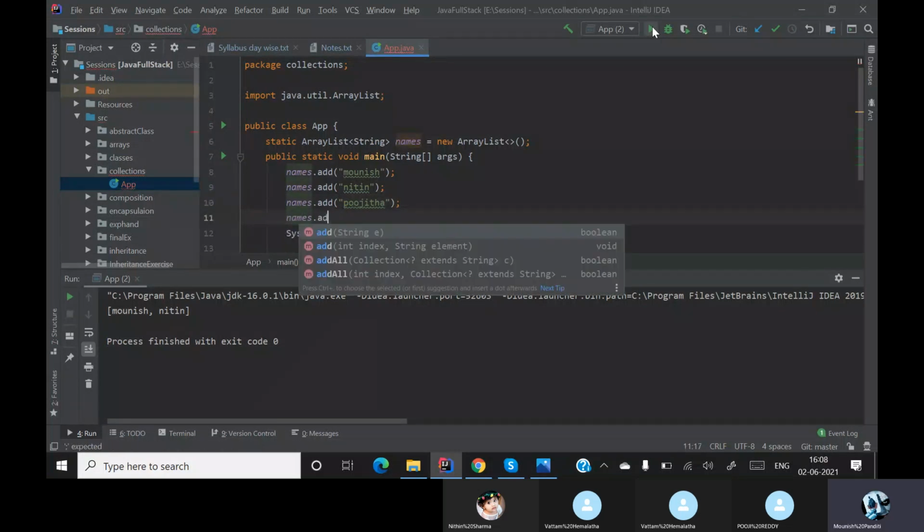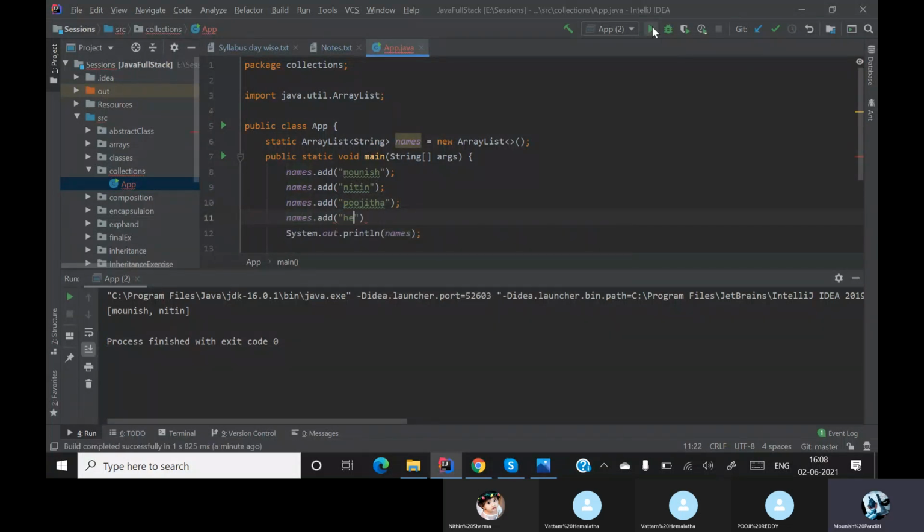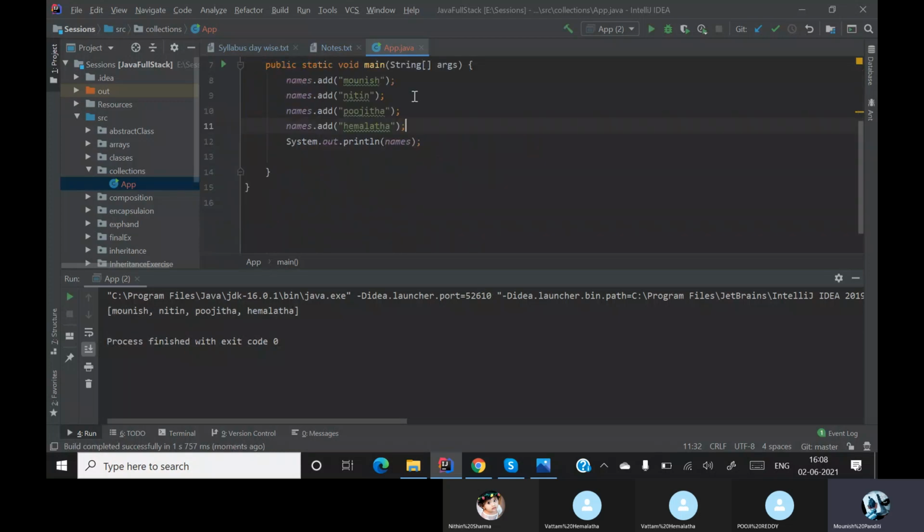Sorry, let's add some more elements. Okay, now I just added all these elements. Done. After adding all these elements, let me print it out once. Good, I am having all the 4 elements. So can I access a single element from this? So can I say names of 0?